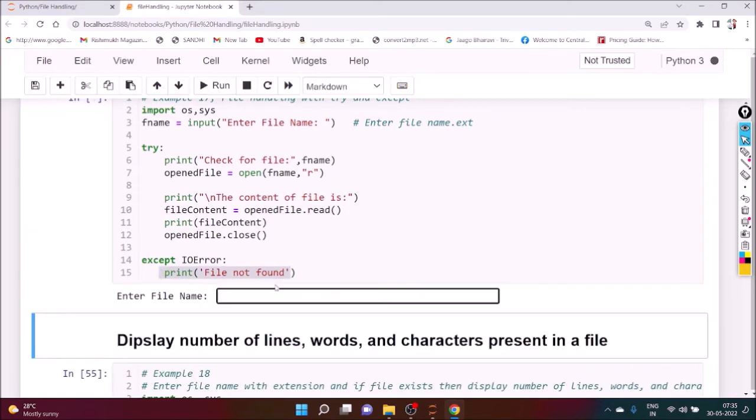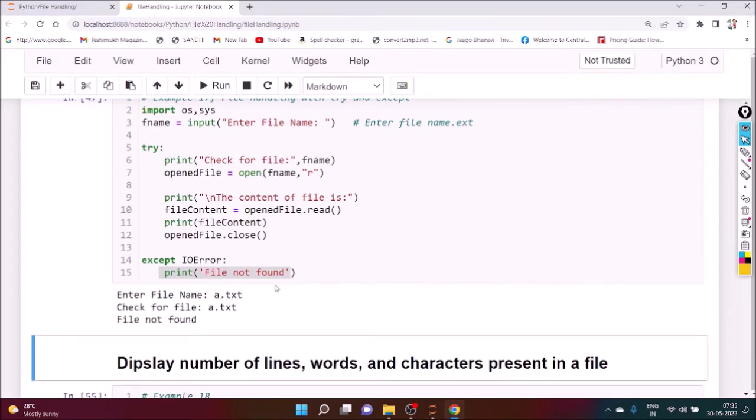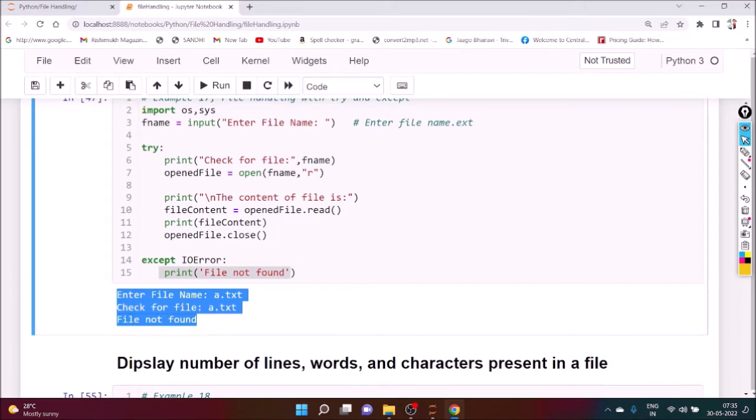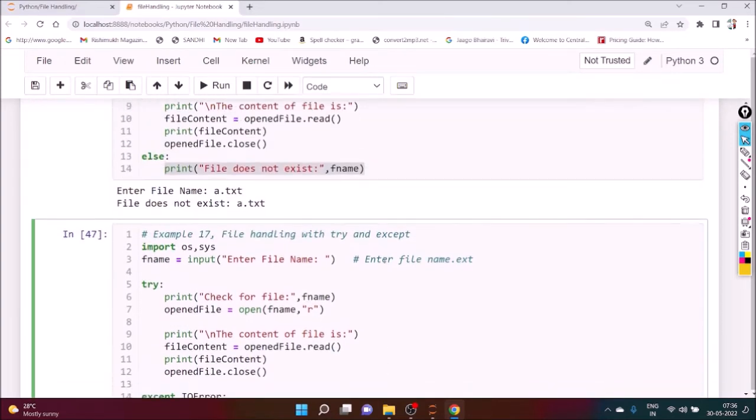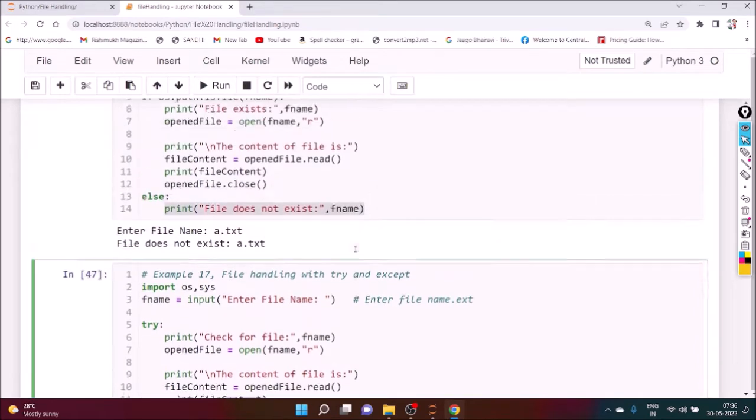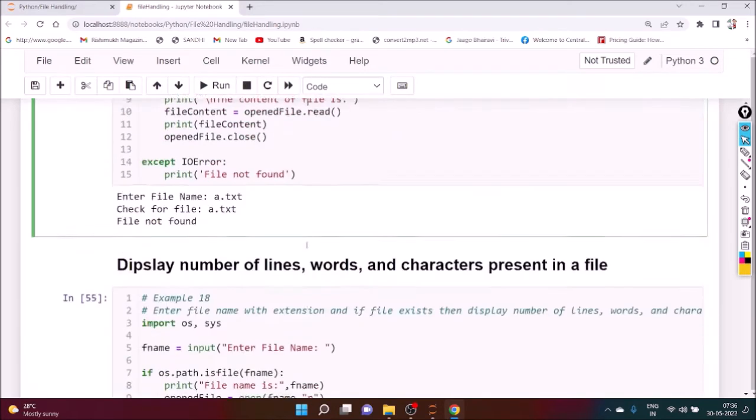So we can do this one, and the name of the file is a.txt. So file name is a.txt and file not found. Okay, so it will check the file, then it will try to open it, it will raise an exception, and the name of the exception is input output error, and then it will print file not found. Are you getting it? It's very useful. So you can use this one or this one.